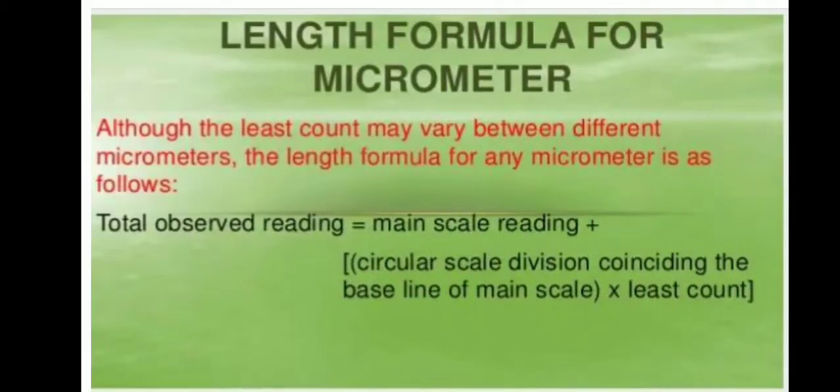Length formula for a micrometer. Although the least count may vary between different micrometers, the length formula for any micrometer is as follows. Total observed reading equals main scale reading plus circular scale division coinciding with the baseline of the main scale times least count.